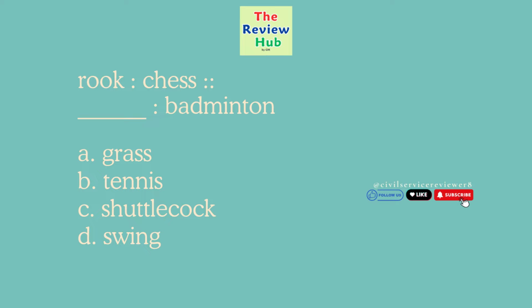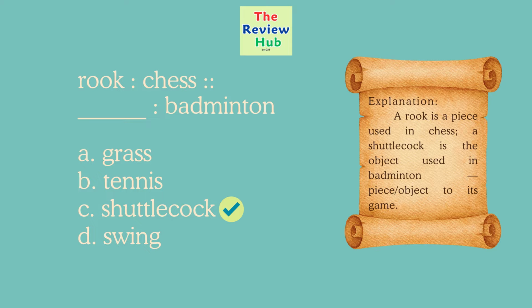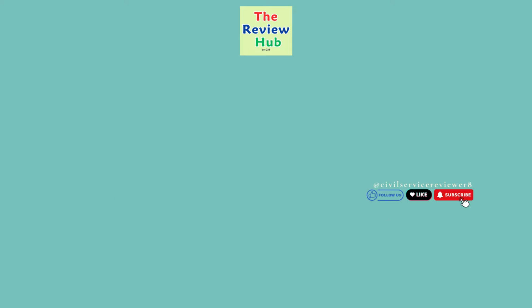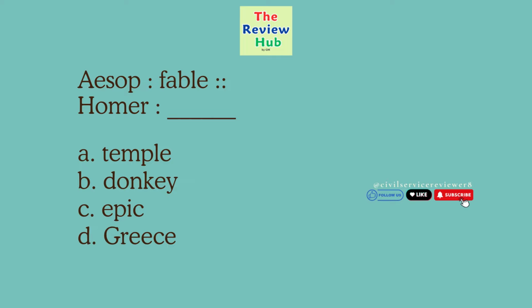The correct answer is C. Shuttlecock. A rook is a piece used in chess. A shuttlecock is the object used in badminton, piece or object to its game. Aesop is to fable. Homer is to blank. A. Temple. B. Donkey. C. Epic. D. Greece.